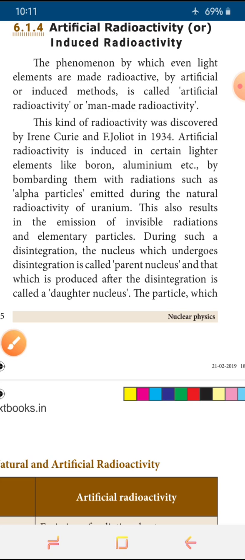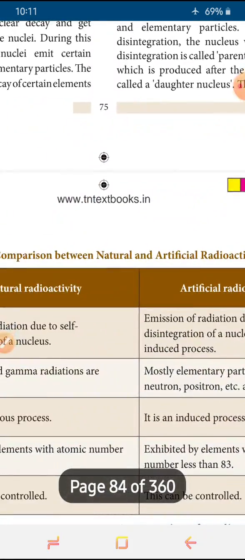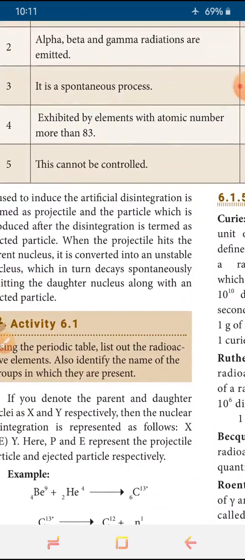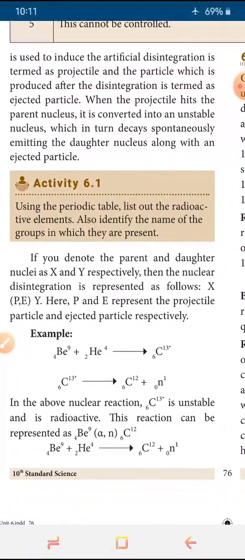The particle used to induce the artificial disintegration is called the projectile, and the particle which is produced is called the ejected particle.